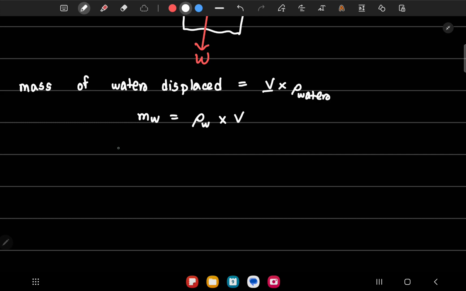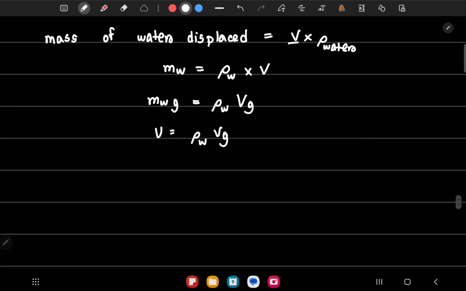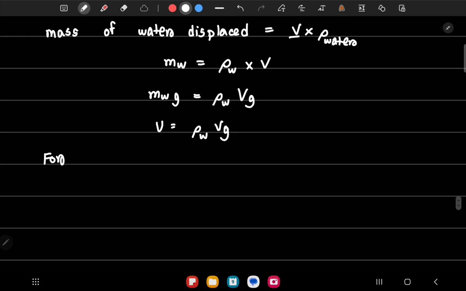So upthrust is the weight of water. If I multiply both sides by g, I get mass of water times g. This is the weight of water displaced, or the upthrust. This was when water is the fluid. So for any fluid, upthrust will be the density of the fluid multiplied by the volume displaced times g.